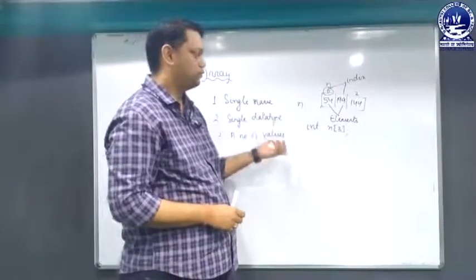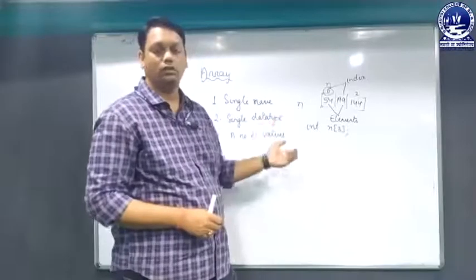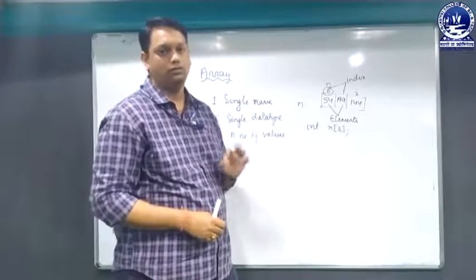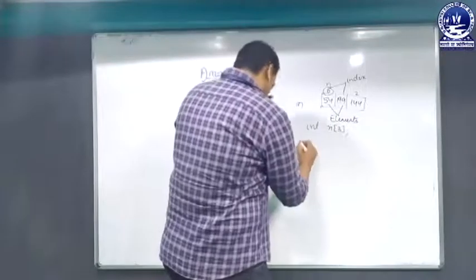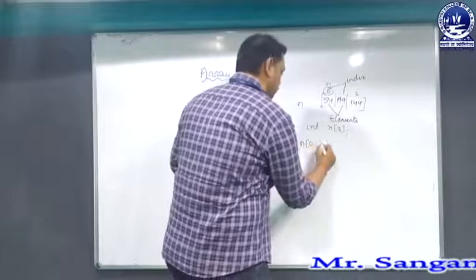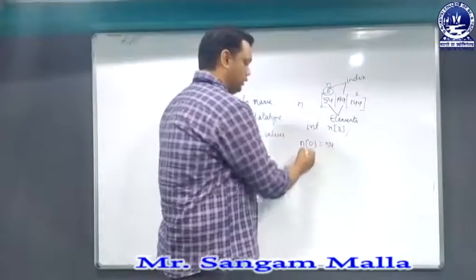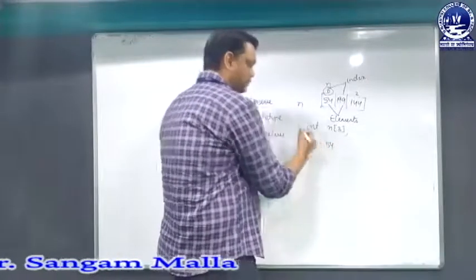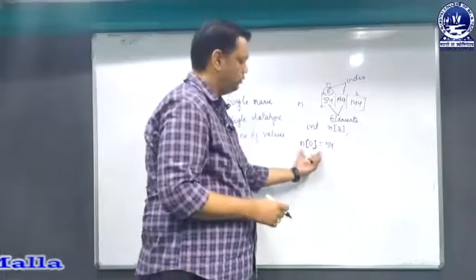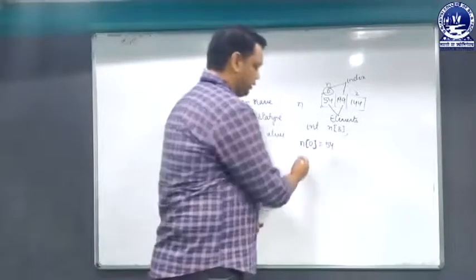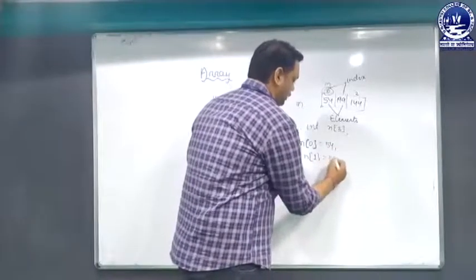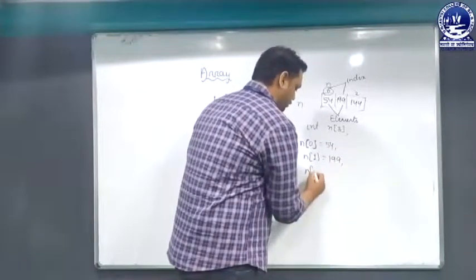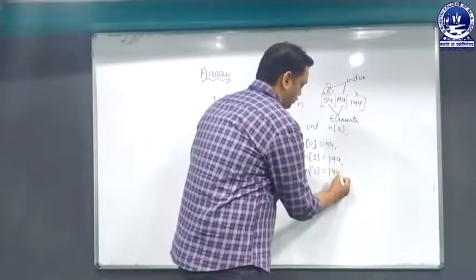Whenever we store values, we can store them using the index of the array. Let's say I have to store 54 in n[0], so I can simply write n[0] = 54. I have to use the square brackets to store the values. Then n[1] = 199 and n[2] = 144.